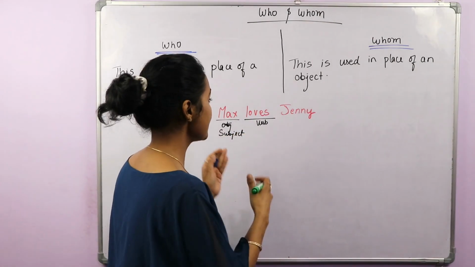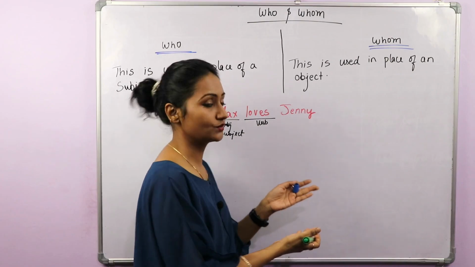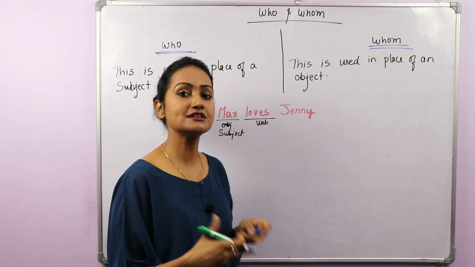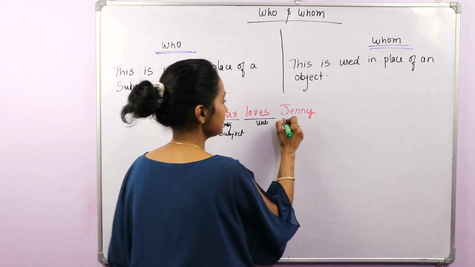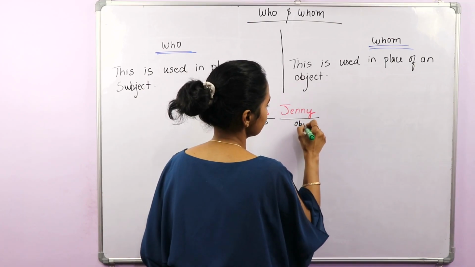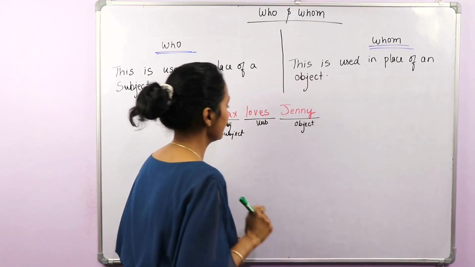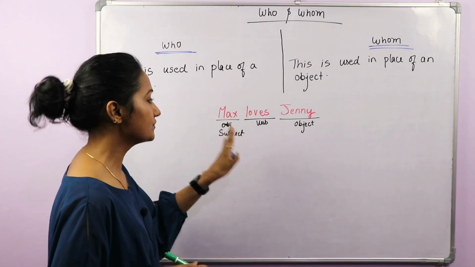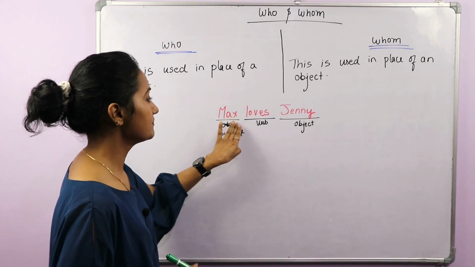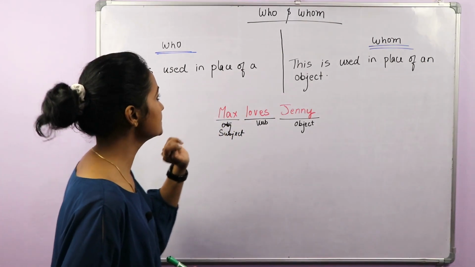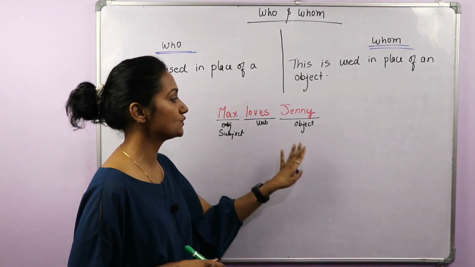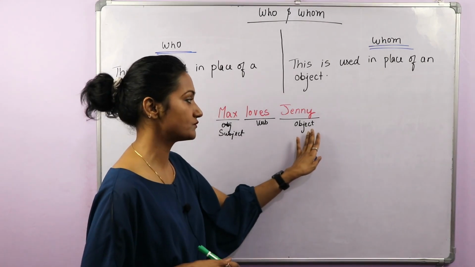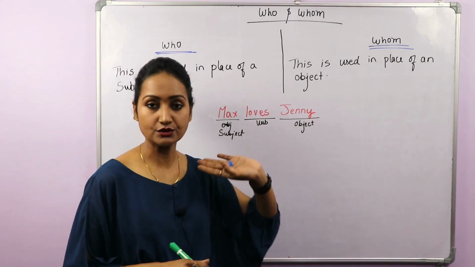Now Max loves Jenny, so Jenny is the one who receives an action here. So Jenny is an object. Now, if you want to get some information about Max, then you will use who. And when you want some information about the object, about Jenny, you will use whom.